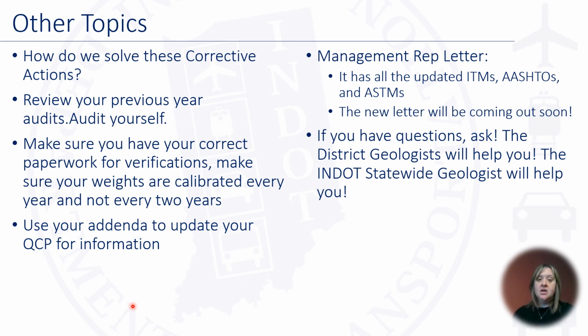Management rep letter. This has all of our updated ITMs, AASHTOs, and ASTMs. This gives you the information of when the AASHTO, ASTM, or any of our ITMs, for example your ITM 207, T27, T11, are updated this year. This will give you all the current documents of the years that you need to have for your audits and to do your CAPP. And there will be a new letter coming out in March.